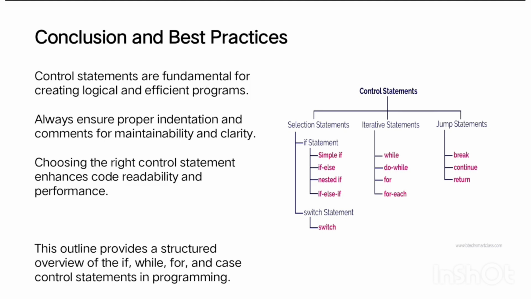Control statements contain three types of statements: selection statement, iterative statement, and jump statement. Selection statements contain two types: if statement and switch statement. The if statement has simple if else and nested if else if. Switch statement. Iterative statements consist of while, do while, and for. Jump statements consist of break, continue, and return.